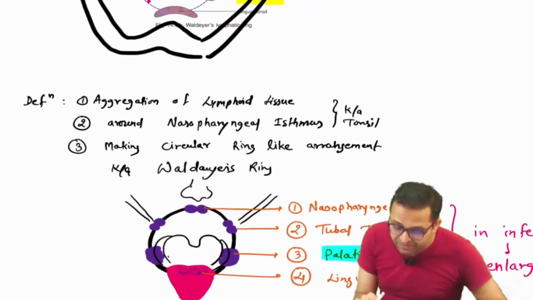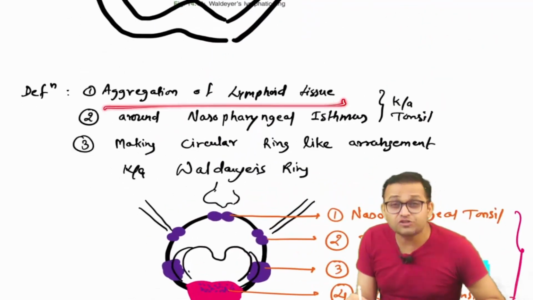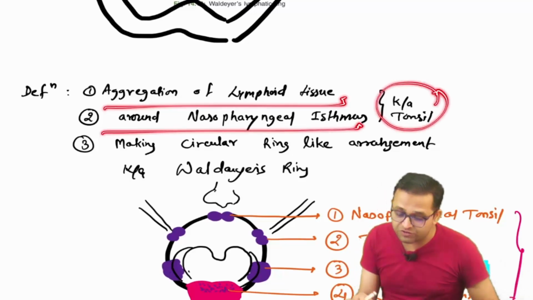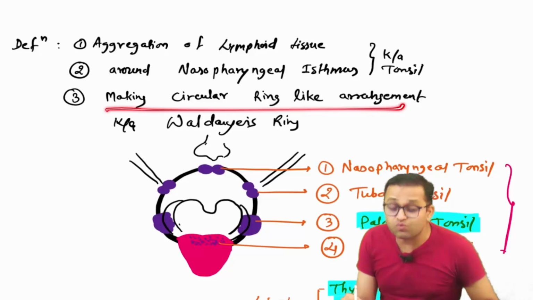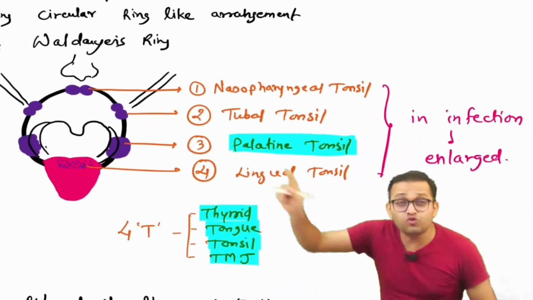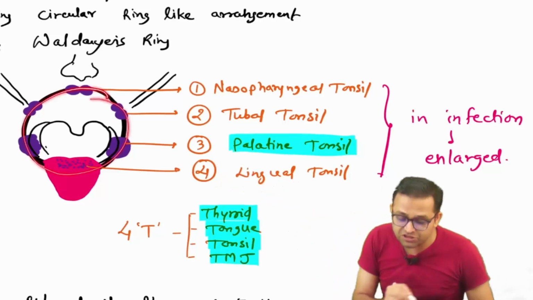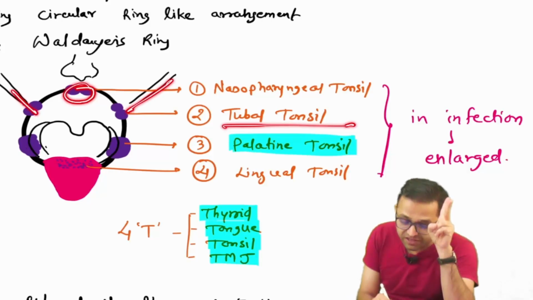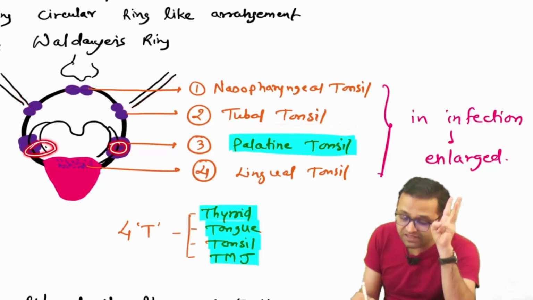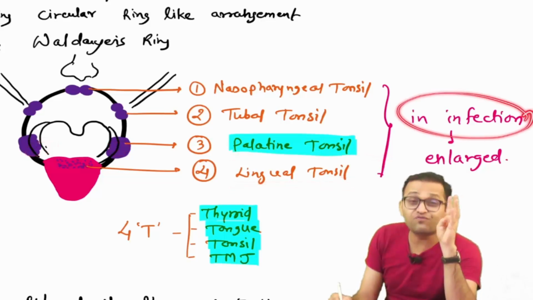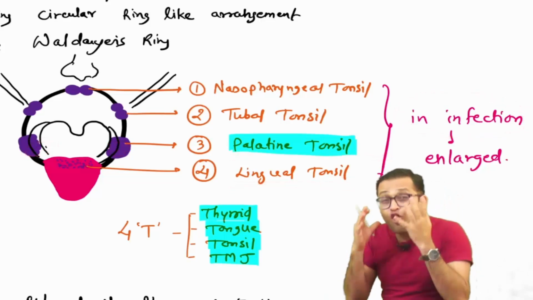So what you have to remember: definition, short note. Aggregation of lymphoid tissue around the nasopharyngeal isthmus is known as the tonsil. Remember, these make a circular ring-like arrangement known as the Waldeyer ring. What are the parts? You have to draw such a diagram. This is the circular ring: nasopharyngeal tonsil near the nose, tubal tonsil near the auditory tube, palatine tonsil near the palate, and the lingual tonsil near the tongue. In case of infection, it is enlarged, which is known as tonsillitis.